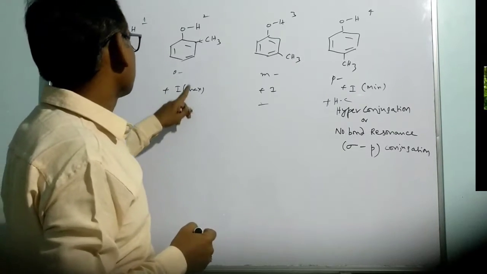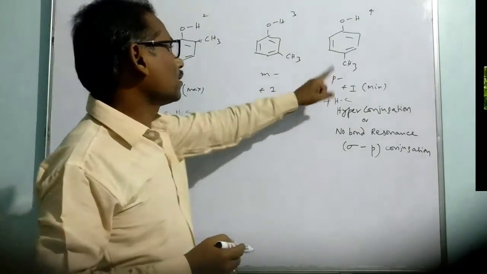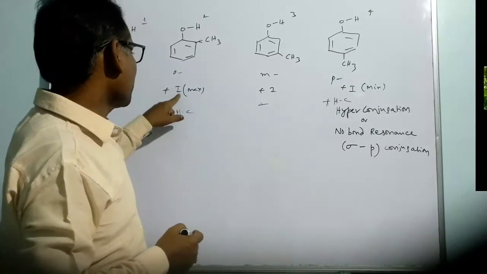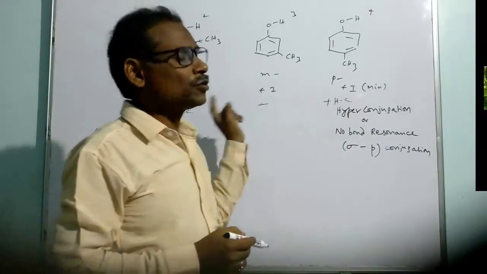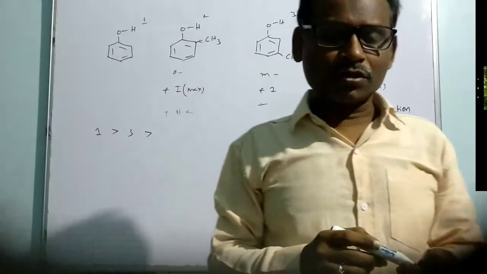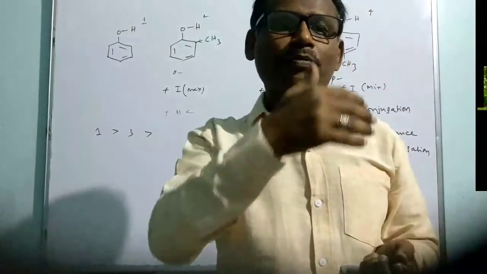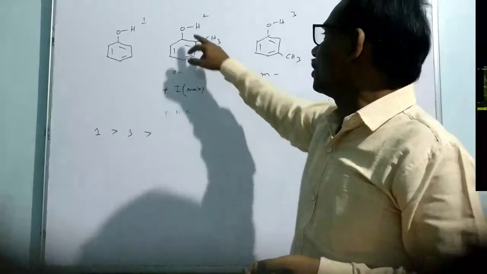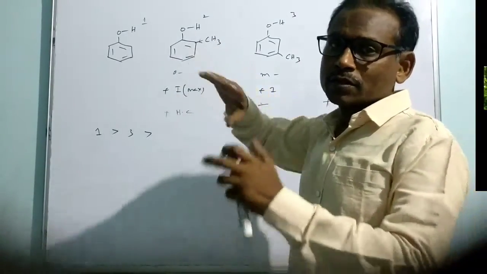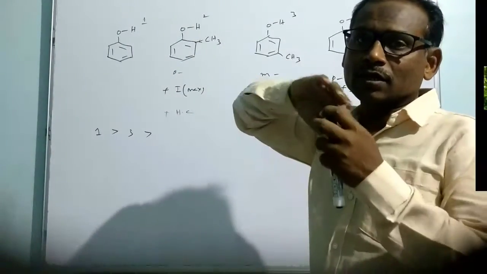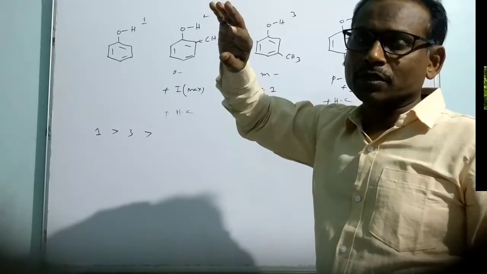And then we can consider the ortho and para. But here the inductive effect is very high. Hyperconjugation is common in both situations. Hyperconjugation doesn't depend on the gap between the OH and methyl group. Whatever the distance, the electrons will move freely because it is conjugation along the pi bonded system.